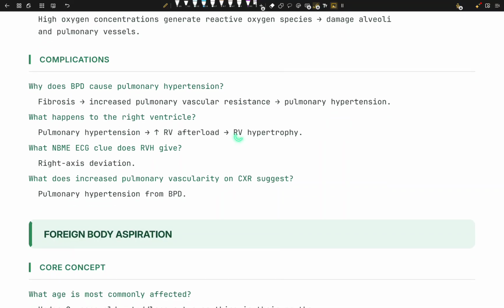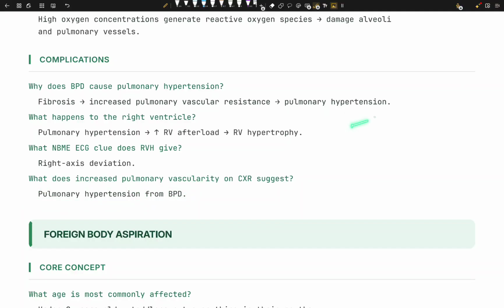So RV hypertrophy is going to happen. Hypertrophy, your right ventricle is going to be super muscular. On NBME, ECG clue, RVH gives right axis deviation. Super duper easy. Why the increased pulmonary vascularity on chest x-ray? It suggests that pulmonary hypertension is happening due to BPD in a child.